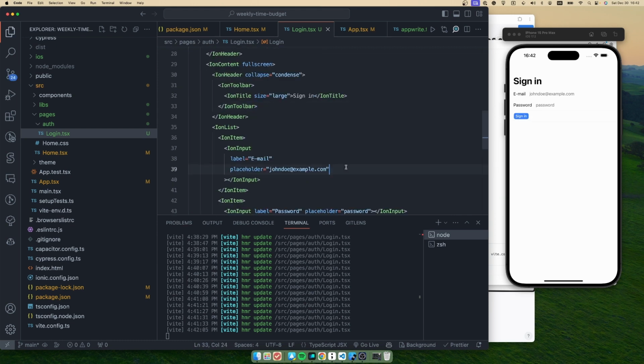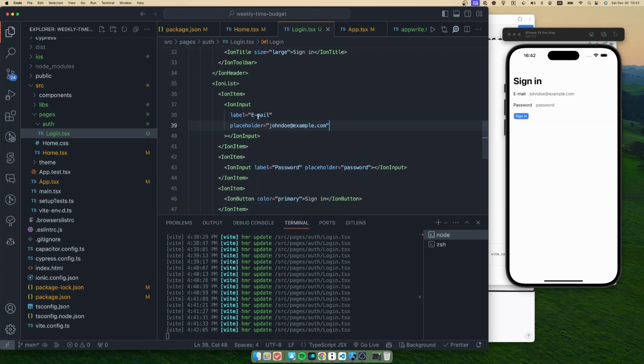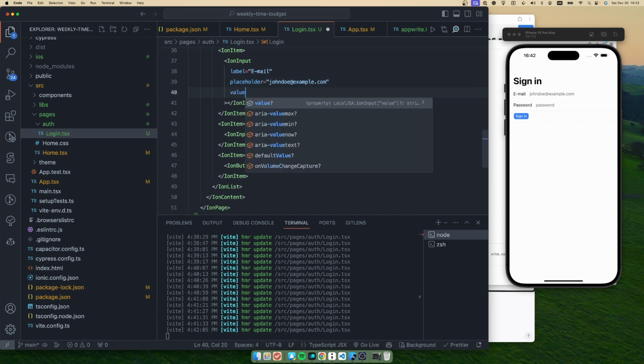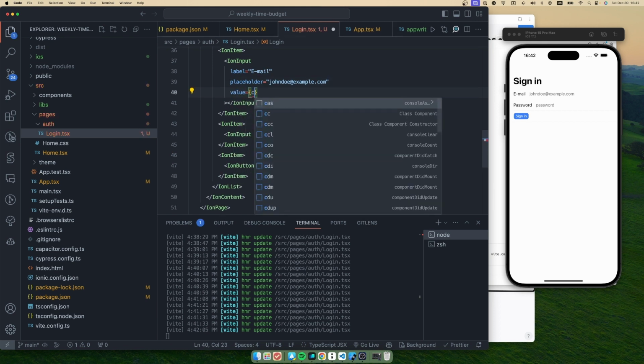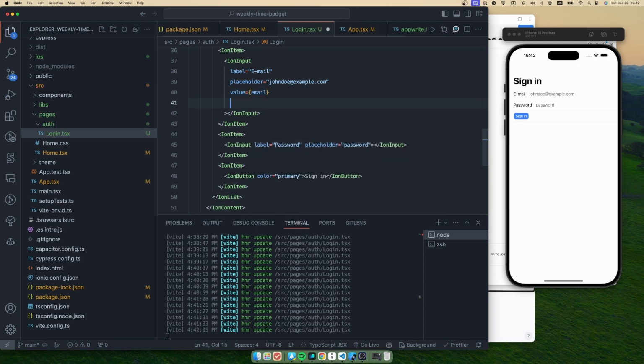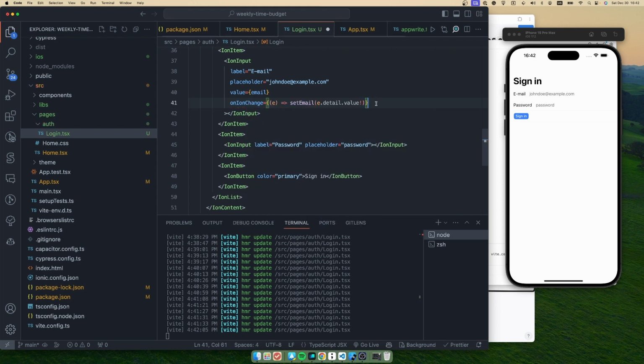Okay, so we should connect that state and the input elements. So we're gonna put value email, and on Ionic change we're gonna use that.